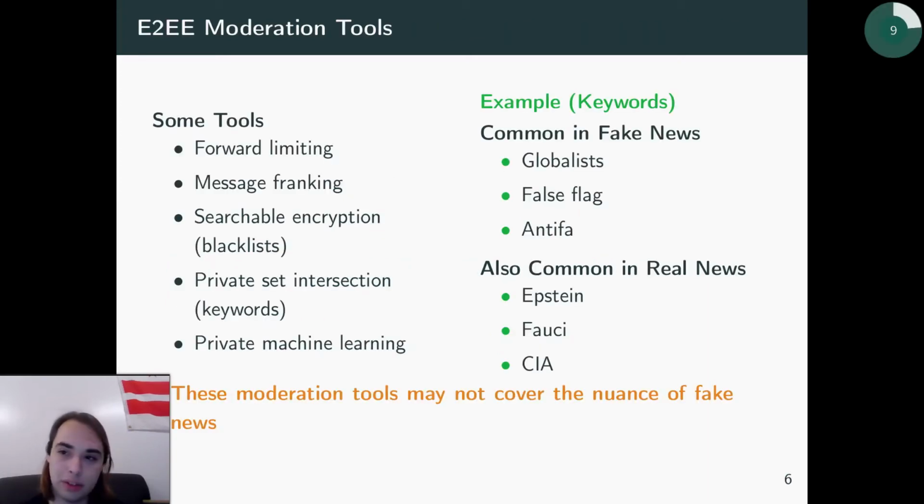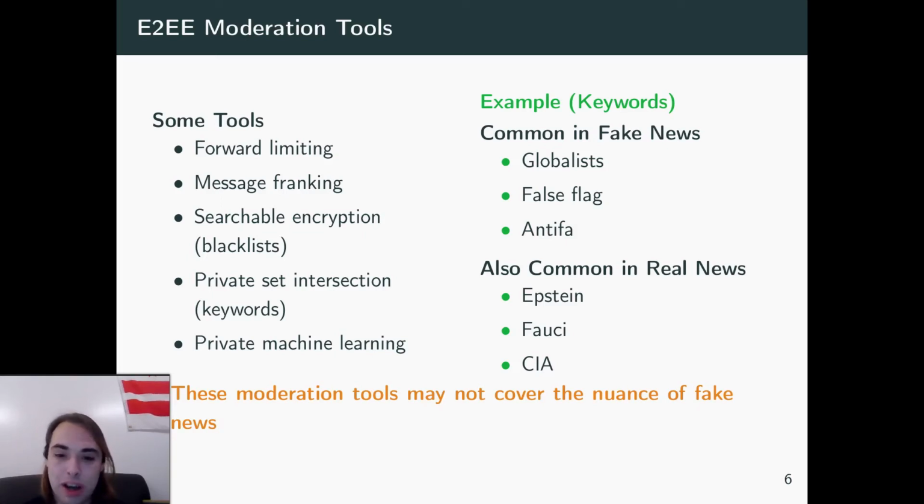Well, we've seen some tools come out, such as forward limiting, message ranking, searchable encryption, which is akin to blacklists, private set intersection, which is similar to the keywords, and private machine learning. But a lot of these tools can't really cover the nuance of what fake news is and actually moderating it. So for example, keywords, right? We see the first few words, those are very common in fake news.